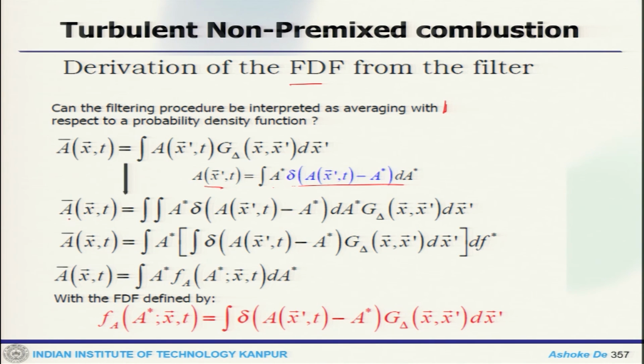Now, once we put that back, the mean of A will become a double integration of A star delta function dA star and the filter function, which will become this quantity if we take it into the bracket. The mean will become, with the filtered density function defined as Fa, the delta function and G delta function. So, that is what one can do: replace this filtered quantity by a probability density function.